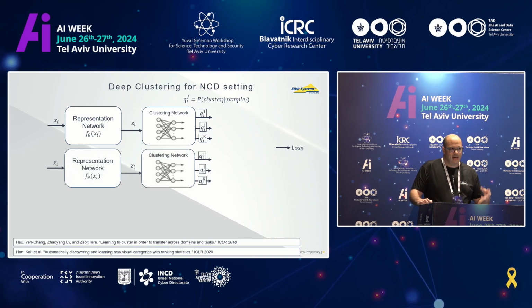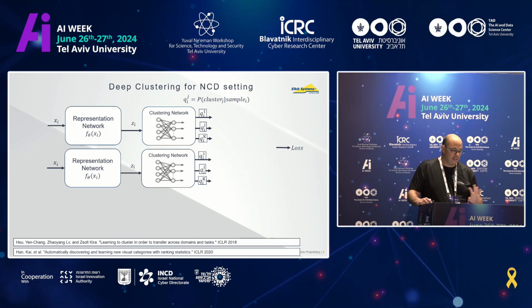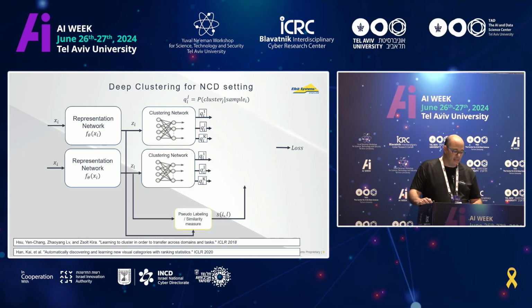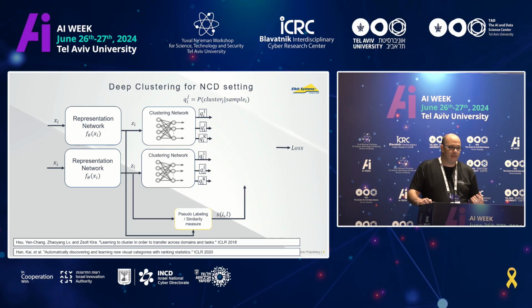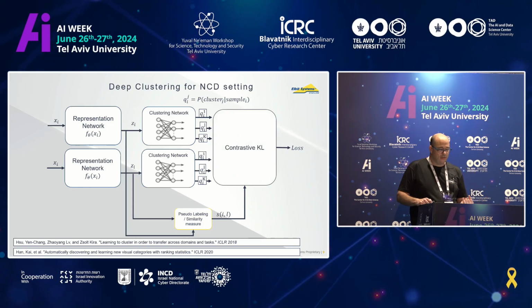The idea is that I take two samples and I use my supervised data just to measure what is the chance that these two samples come from the same class. That's it. So this pseudo-labeling or this similarity measure doesn't have to be very accurate, it's soft, and I can use it. So once I see two samples that I think, or actually I'm even certain, that they come from the same class, I can use KL divergence in order to say that their distributions also should be the same.